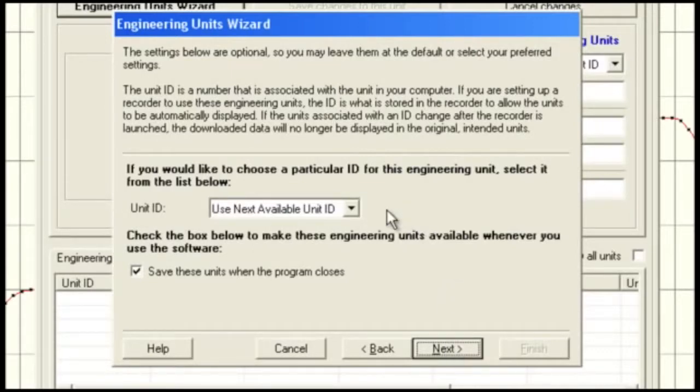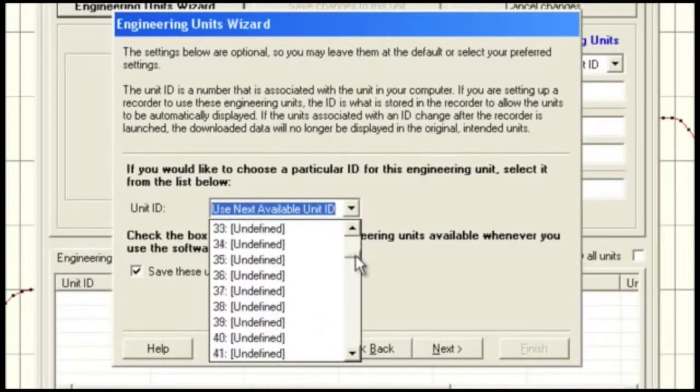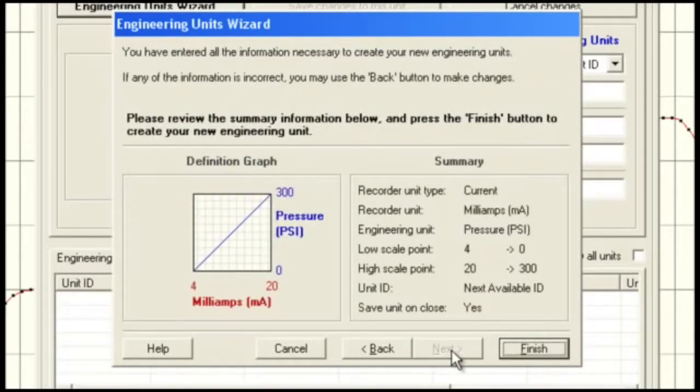This window allows users to program an ID number for the new engineering unit. This feature is useful for organizing multiple engineering units. The Use Next Available ID is the default option and will program the engineering unit to the next consecutive unit ID. The Save These Units When the Program Closes checkbox makes the engineering unit available permanently in the software. Select Next to continue.